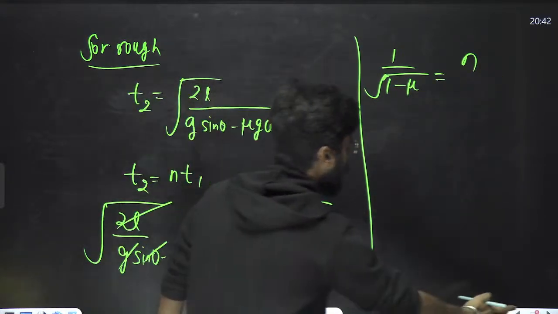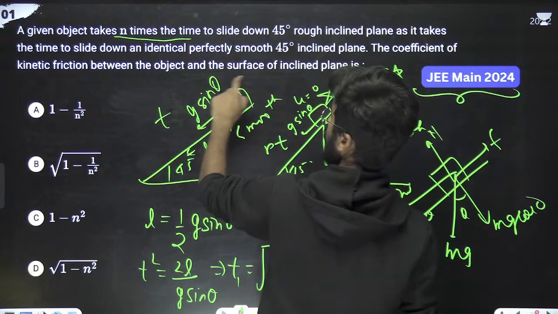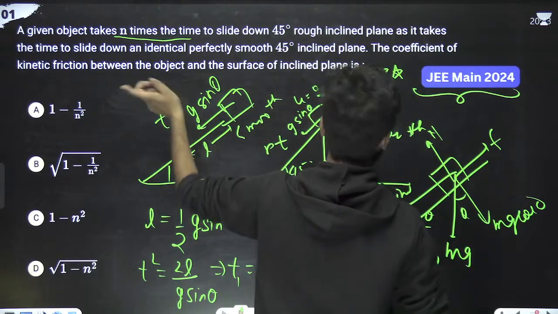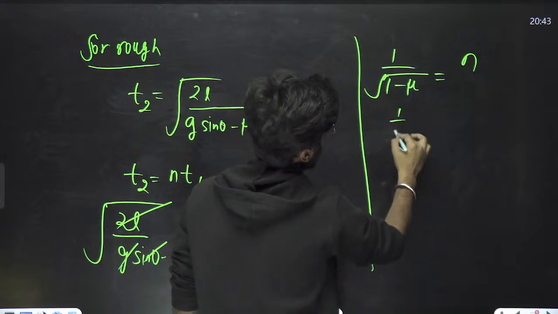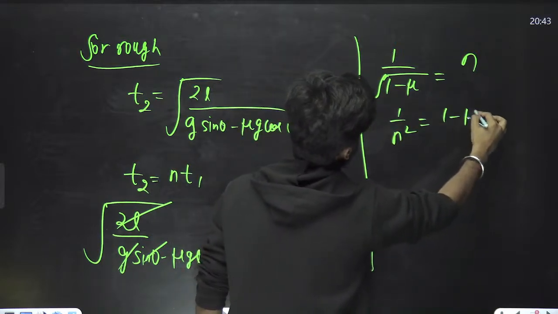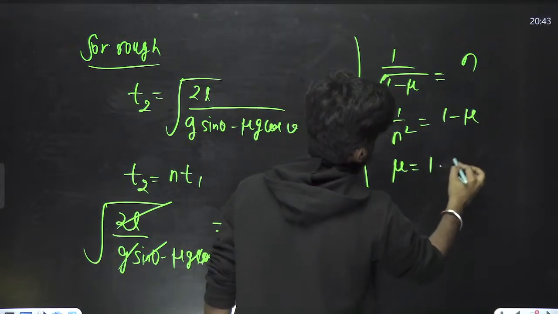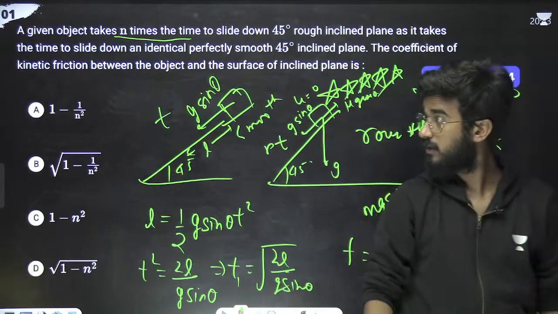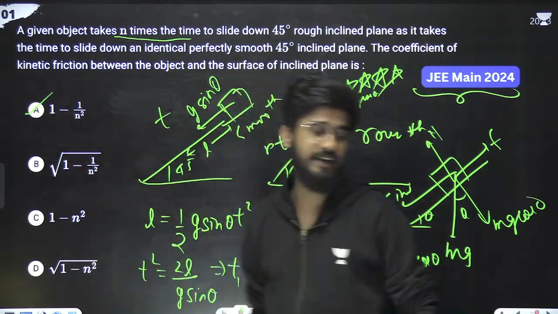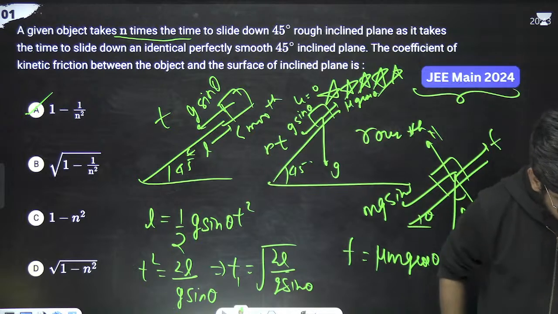We have to calculate the value of the coefficient of kinetic friction, the value of mu. So it will be 1 by n square equals 1 minus mu. So mu is 1 minus 1 by n square. This is the answer. Which option is correct? Option A is correct.